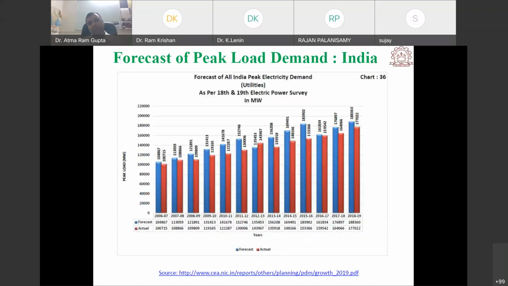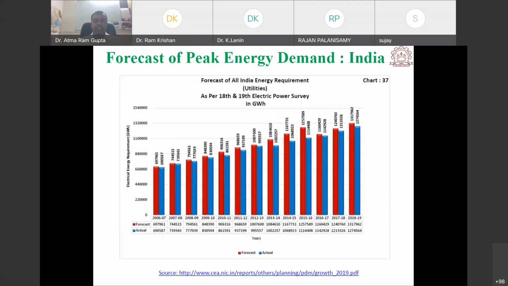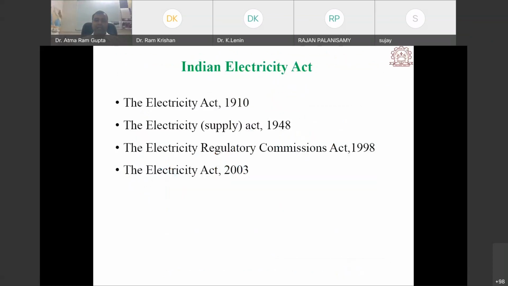Then we will see forecasting of peak load demand. How can we forecast the peak load demand, so that the power demand will be met by the power producer? So the forecasting technique is also very important. We will see some load forecasting techniques, and forecast of peak energy demand, and the Electricity Act, which is the guideline for continuous growth in the power sector.